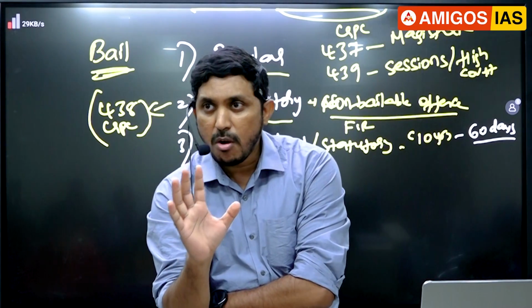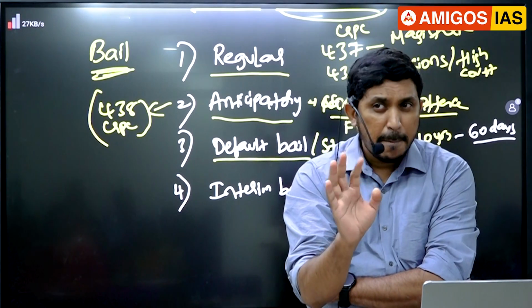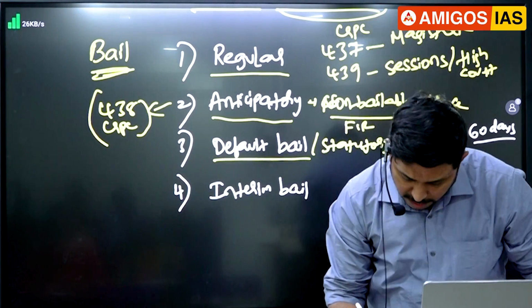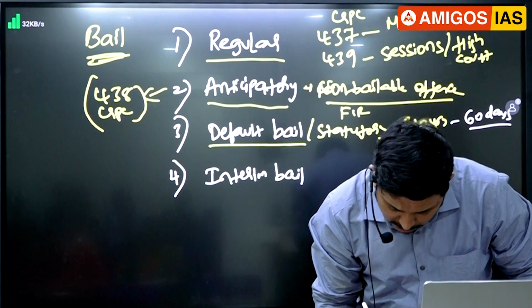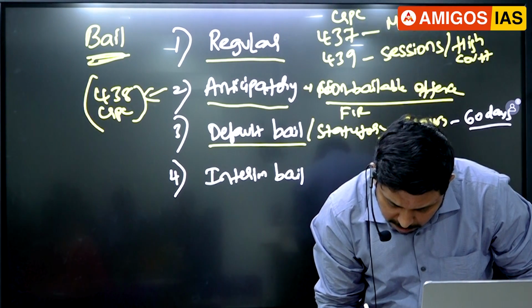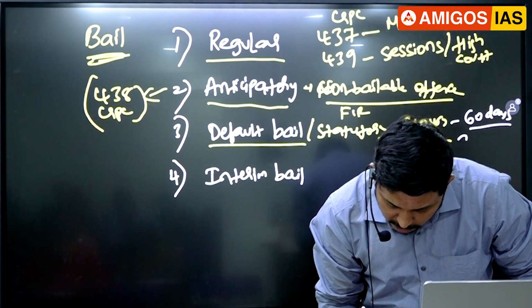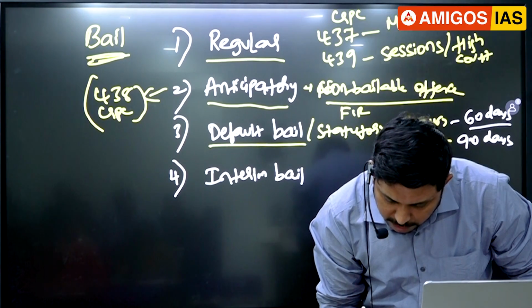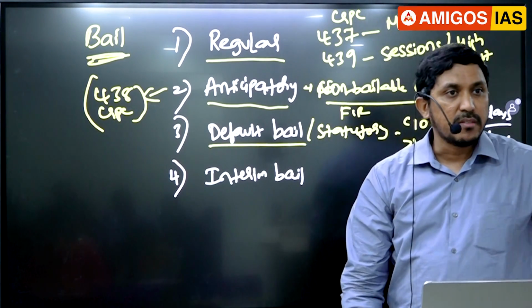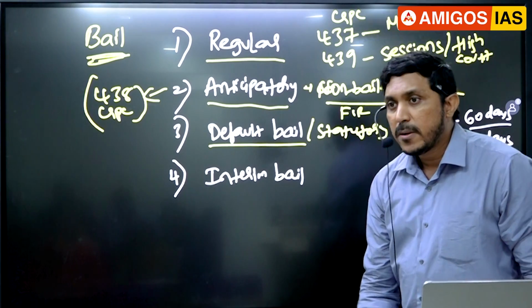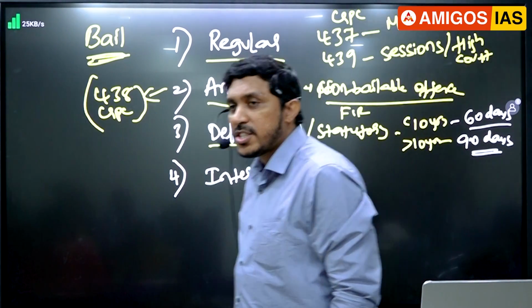Within 60 days, for how many, guys? If your offense is less than 10 years jail. If it is more than 10 years jail or life imprisonment, then for that offense 90 days time is given, guys. Within those 90 days, what should be done? You must file the charge sheet.